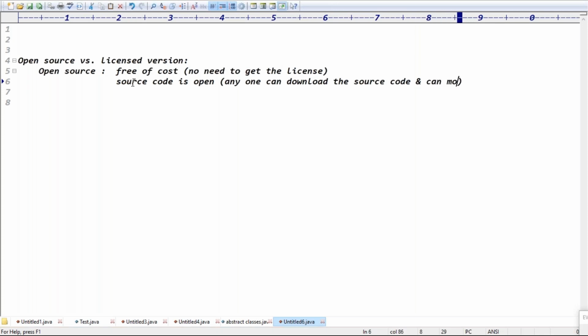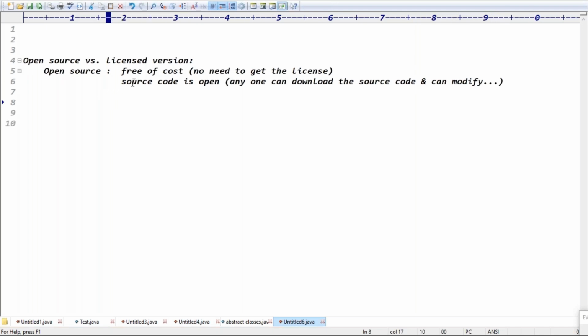Guys, are you clear? This is the main point regarding open source. Open source product means it's free of cost, and even the source code is open. If you want, you can download the source code from the internet and do the modification. The best example of open source, guys, is Java.